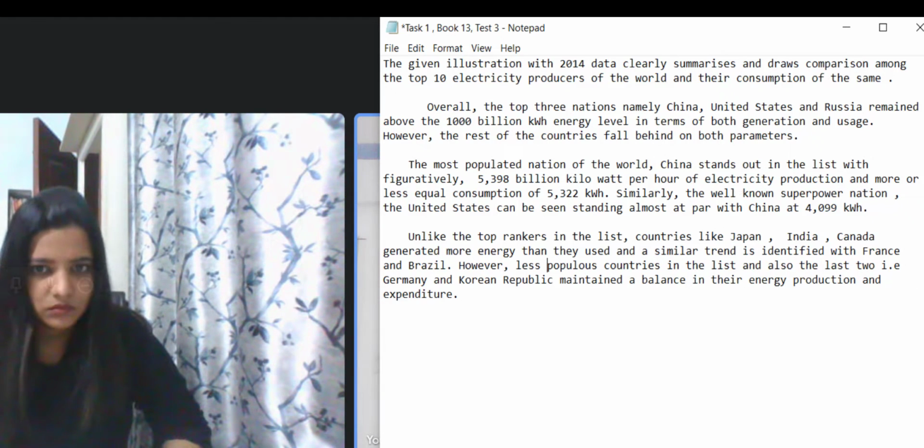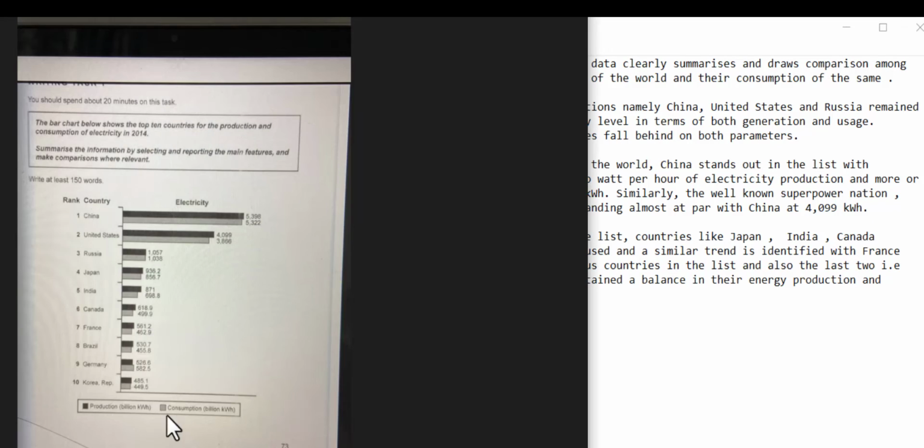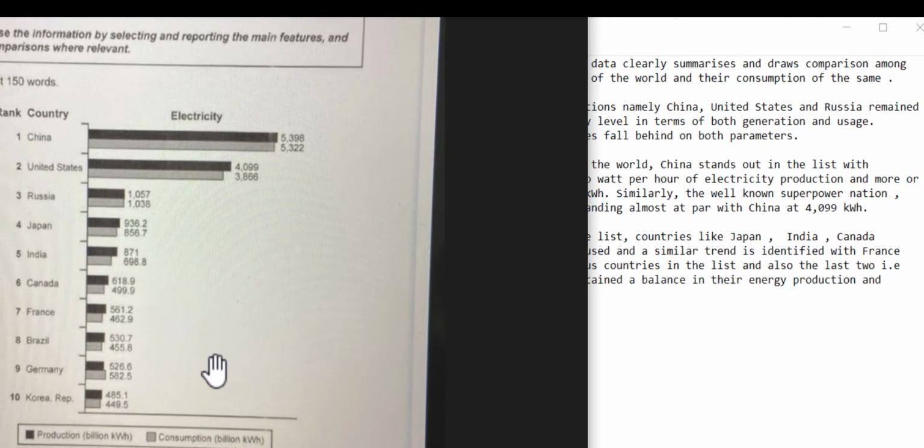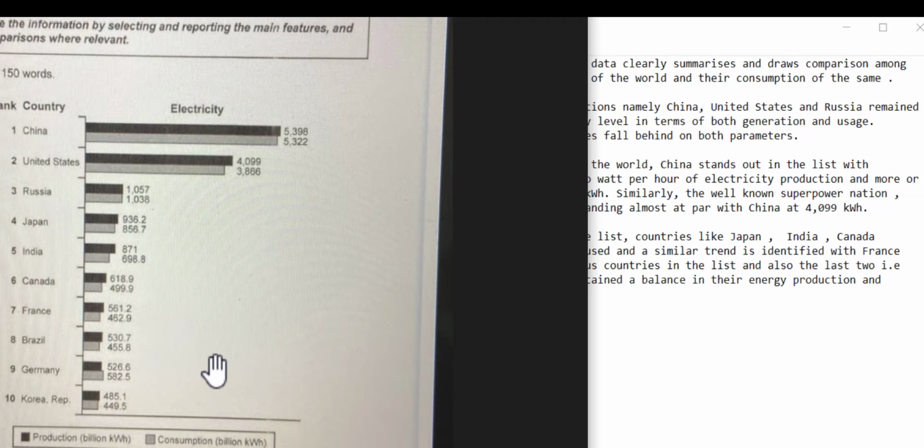Okay, a balance. Almost, because they are similar. But Germany's production is lower. Okay, it's a minor difference. All right.